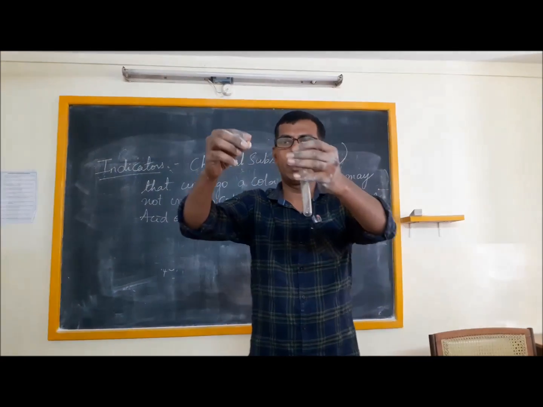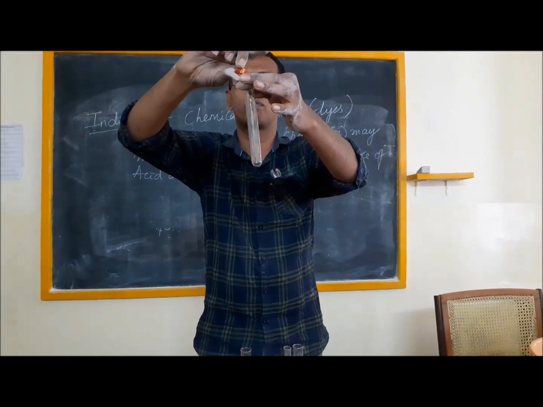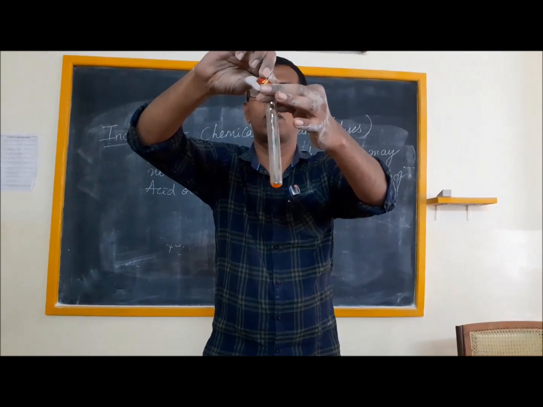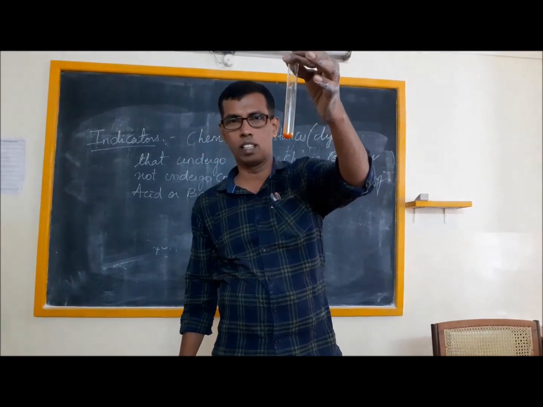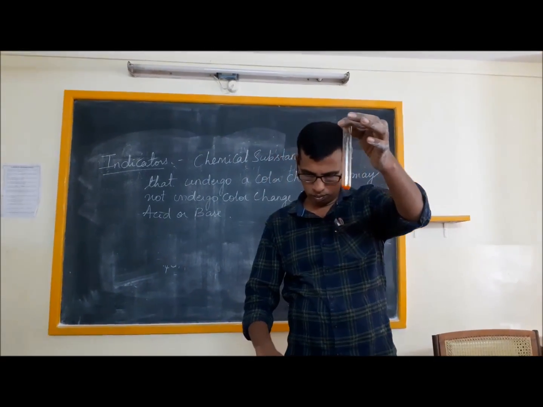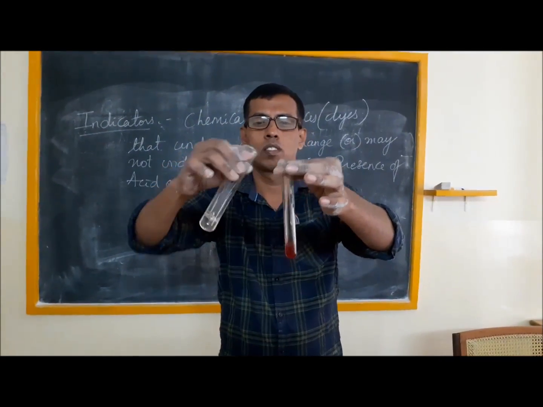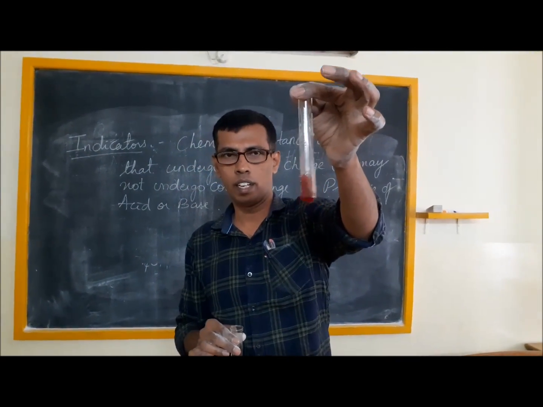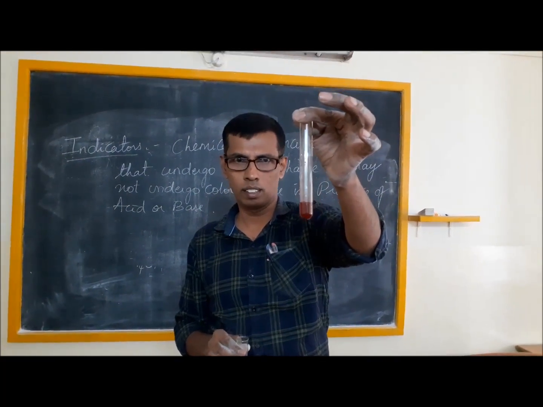Now I am taking another indicator. This is called methyl orange. It's originally orange in color. So I will add acid to it. It has turned red in presence of an acid.